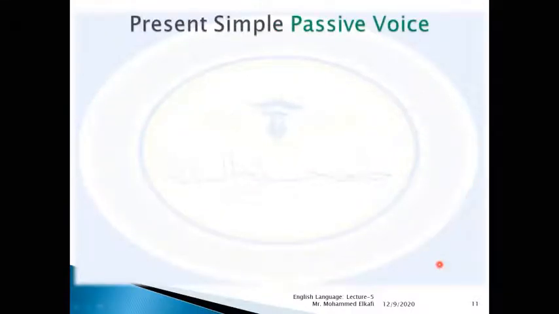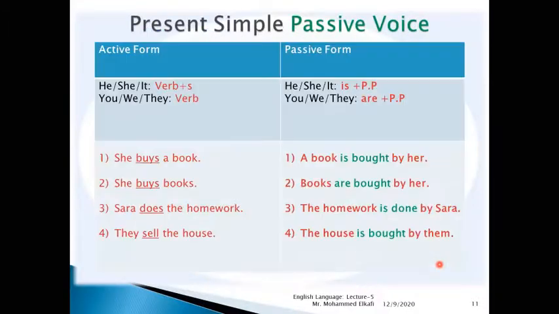So let's think of this rule of the passive in the present simple in more detail. Here we have two columns in this table, the active form and the passive form. If the sentence is present and we found he, she, or it, as you remember, we add s to the verb.